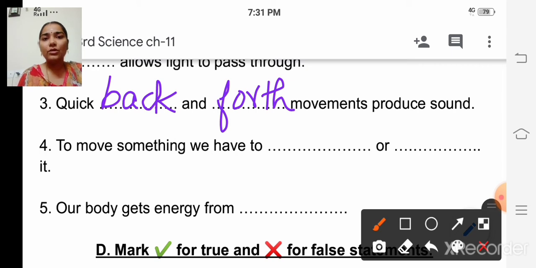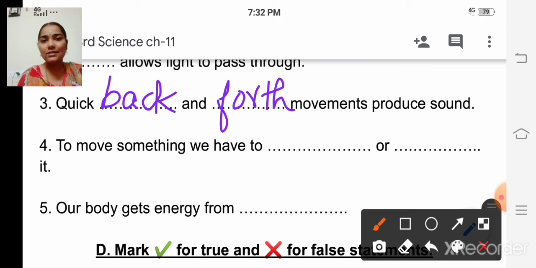Okay. Fourth question. To move something, we have to dash or dash it. How do the things move? Only when we pull it or push it, isn't it?